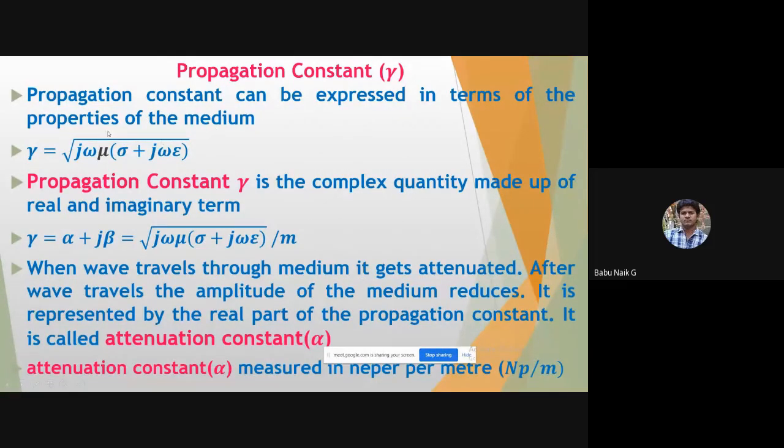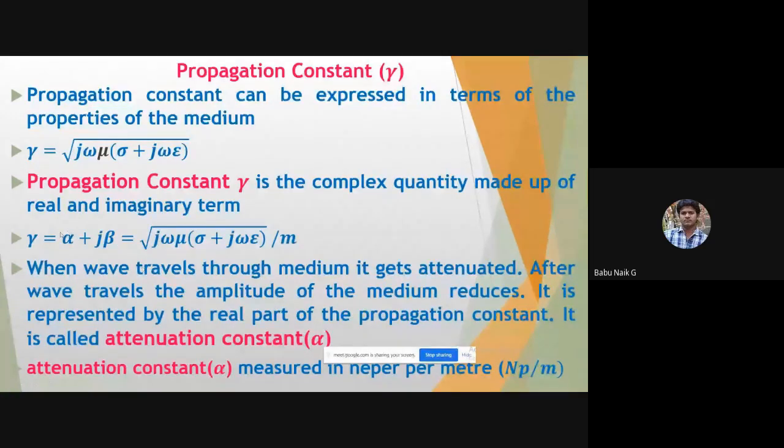This applies to any medium through which the wave propagates. Here the propagation constant is a complex quantity, with a real part and an imaginary part. So we can equate that gamma is equal to alpha plus j beta.